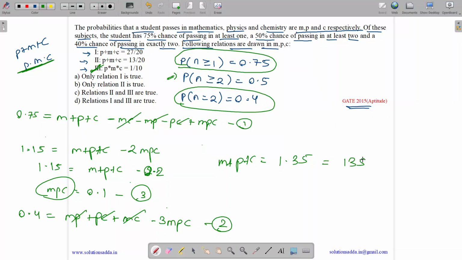We can write it as 135 by 100. If we divide it by 5, we will get 20 over here, and we will get 27 over here. So m plus p plus c is 27 by 20. So option 1 is also correct. So 1 and 3 are correct. So the answer is option D. Relations 1 and 3 are true.